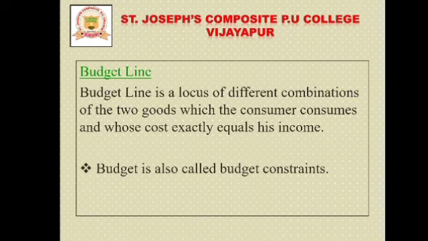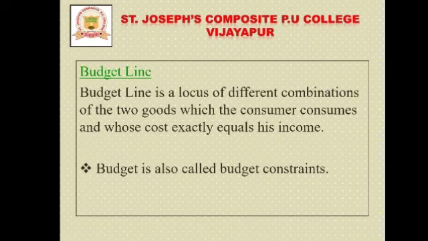It means that a consumer can purchase only that combination of goods which costs less than or equal to his income.